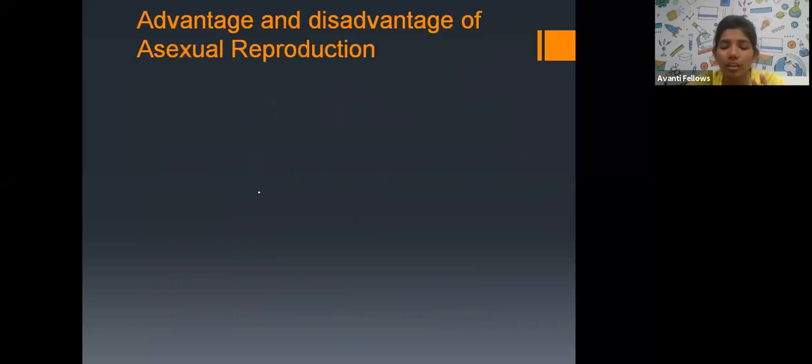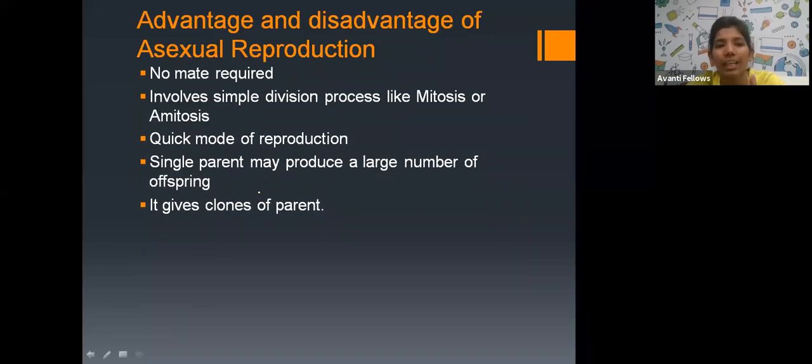The advantages of asexual reproduction are that no mate is required. It involves a simple division process like mitosis and amitosis. Meiosis, which is a complex process, is not required. That is why organisms can reproduce very quickly. It is a quick mode of reproduction. A single parent can produce a large number of offspring, and it gives an exact copy, that is, clones.